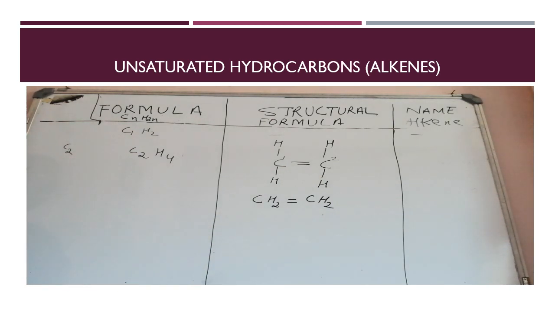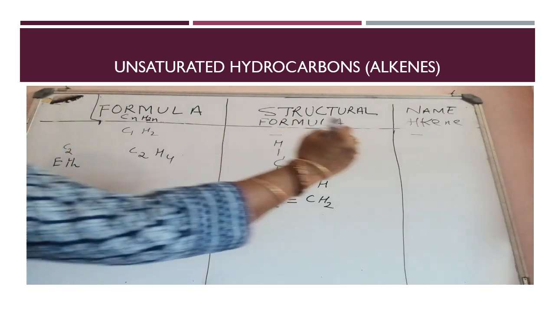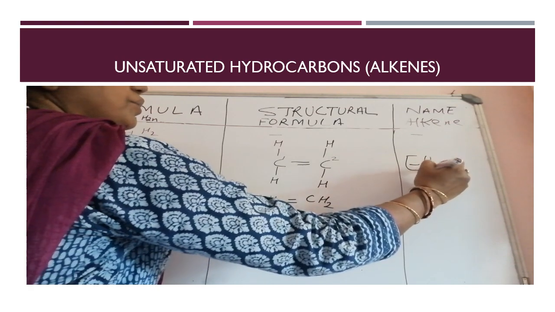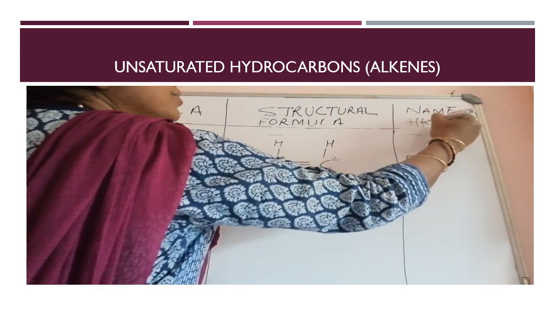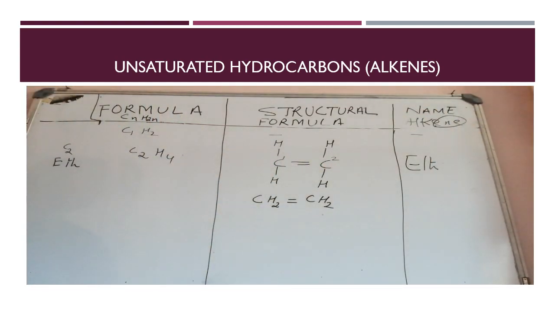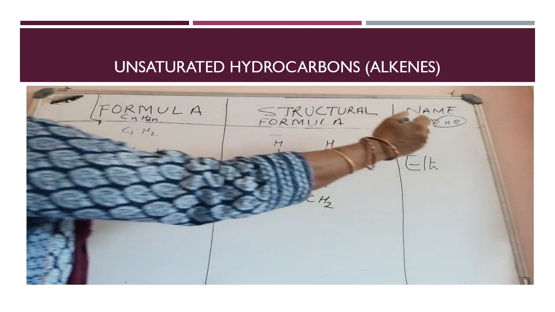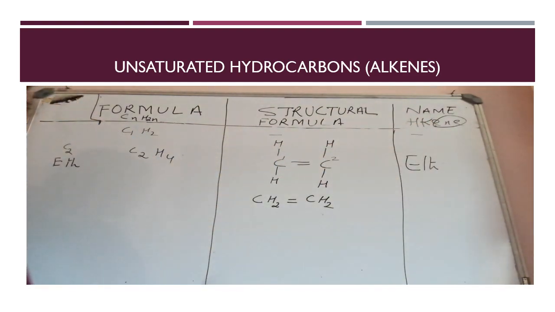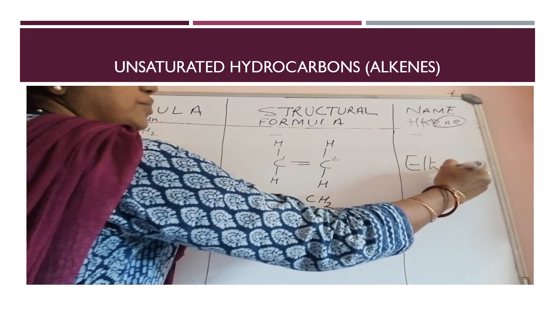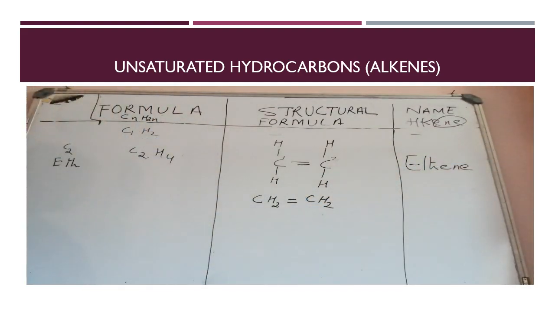And the name of this compound, as here with 2 carbon atoms, the prefix is eth. So with eth, you add the suffix ene for alkene. Always we use the term ene as a suffix for alkene. So eth plus ene is known as ethene. When the carbon atoms are 3, hydrogen atoms become 3 into 2, which is 6.